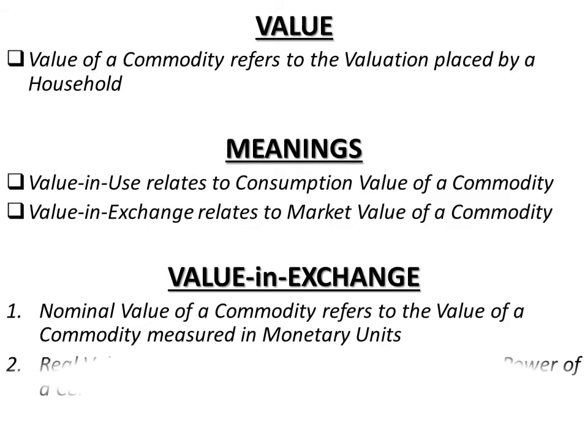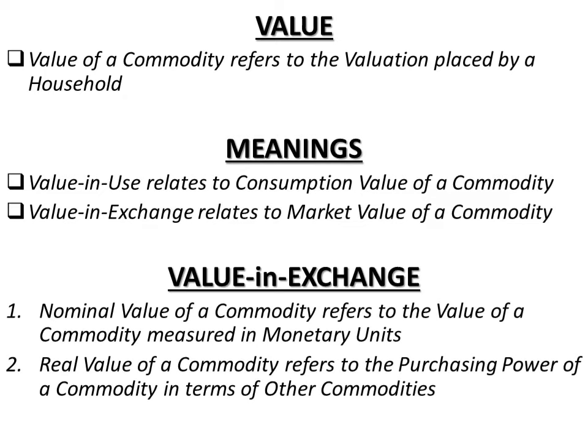Then real value of a commodity refers to the purchasing power of a commodity in terms of the other commodity. This type of value will exist definitely in barter exchange, right? In our example above that we have just discussed, real value of 1 meter of cloth is equal to 5 kg of rice.